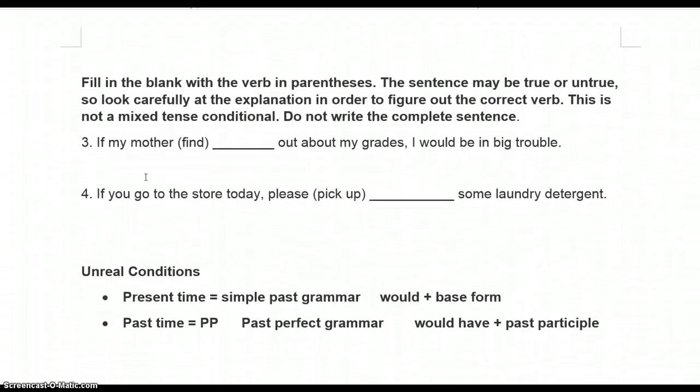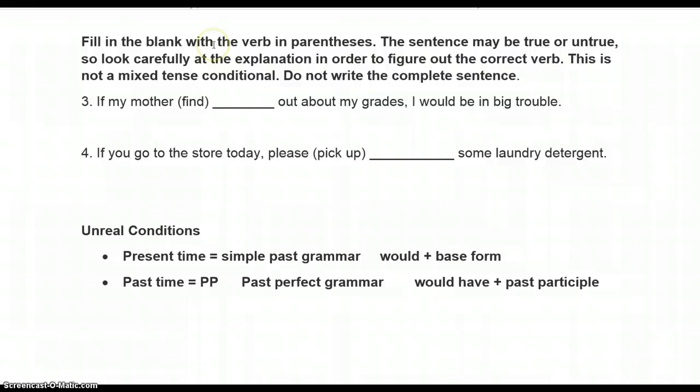Let's go on to the second part. Read the instructions. Fill in the blank with the verb in parentheses. Same thing that we had in the first part. The sentence may be true or untrue, so we're going to have some real conditionals and some unreal conditionals, so make sure you pay attention to that. Which one is talking about reality? It is happening, or it will happen, or it might happen. Which ones are talking about something that is not going to happen or very unlikely to happen? And then have your grammar match. And again, you see I copied this down here again. If it's an unreal condition, check the time, use the grammar appropriately.